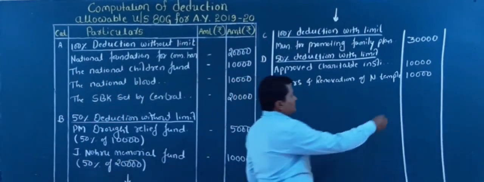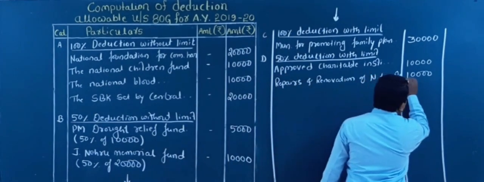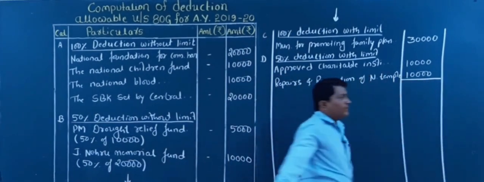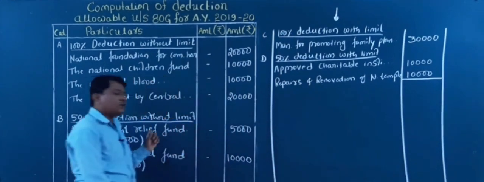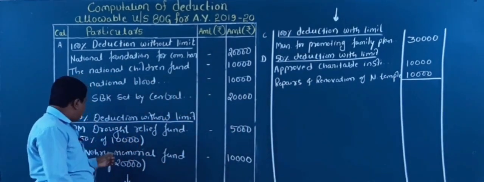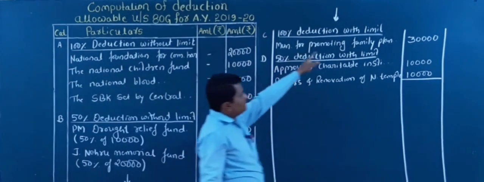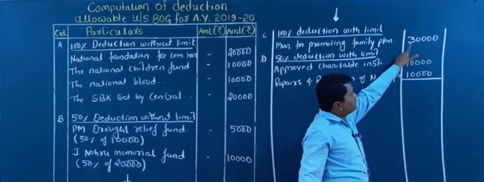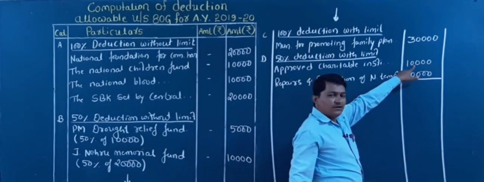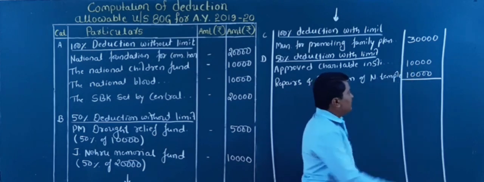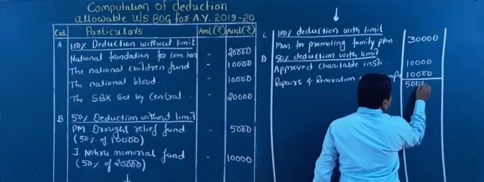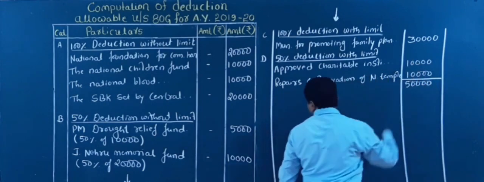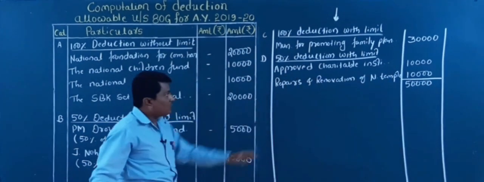Now here, first of all, we need to make the total of C and D to calculate the limit. So I start from C and D. It is 30,000 plus 10,000, 40 plus 10, 50,000. Only you make the inner column total. Here there is no inner column amount.